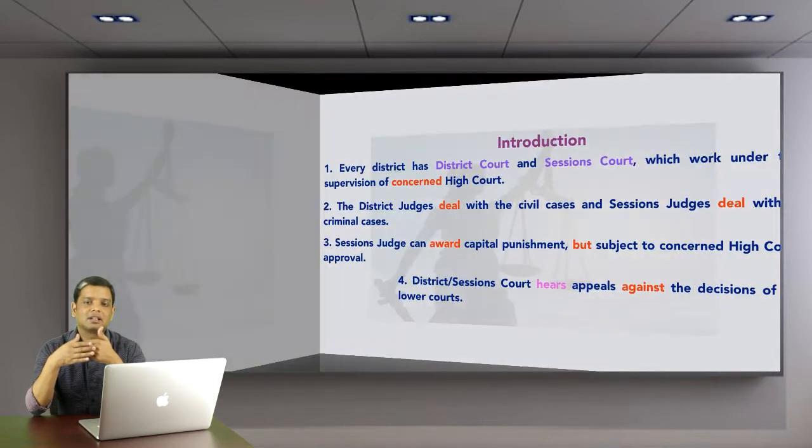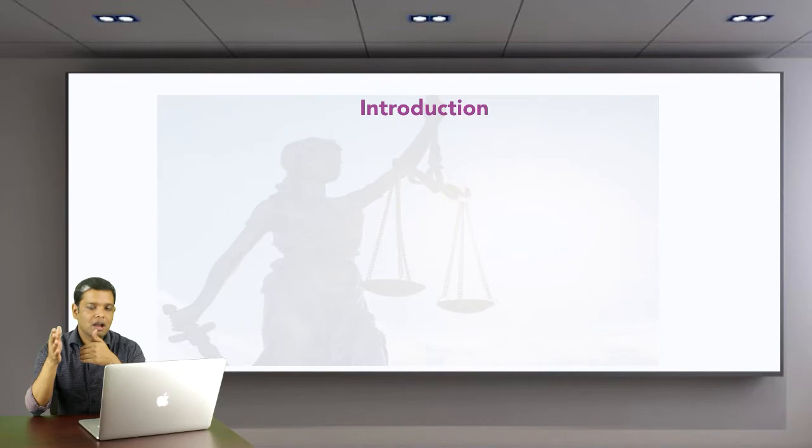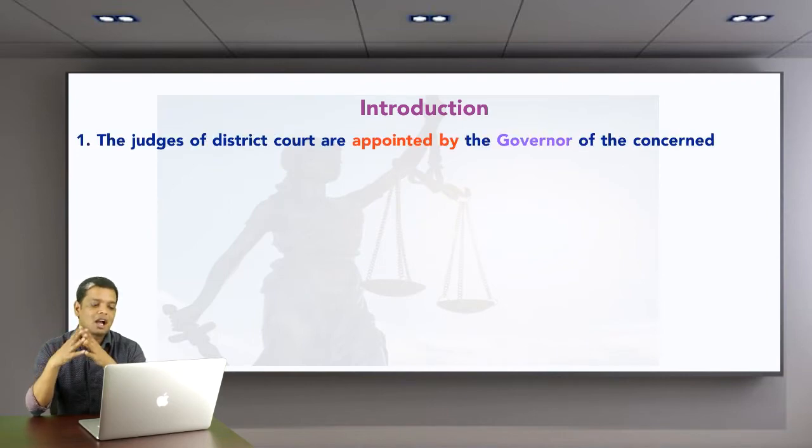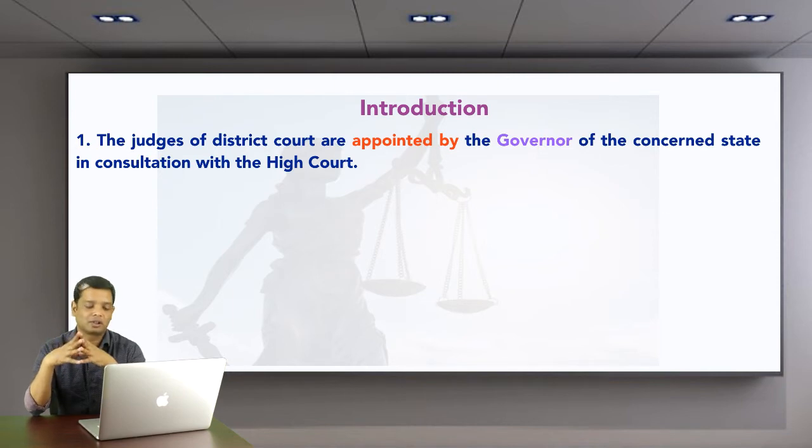The next point is that the judges of district courts and sessions courts are appointed by the Governor of the concerned state in consultation with the High Court. So there is a lengthy process for the appointment of district court judges. That we will discuss in a separate video, so don't worry on that account. By the time, just understand that a judge of a district court or a sessions court is appointed by the Governor after consultation with the concerned High Court.